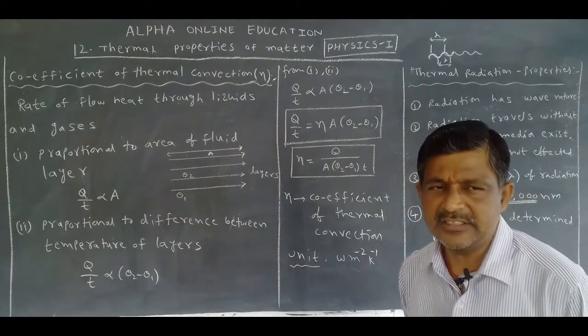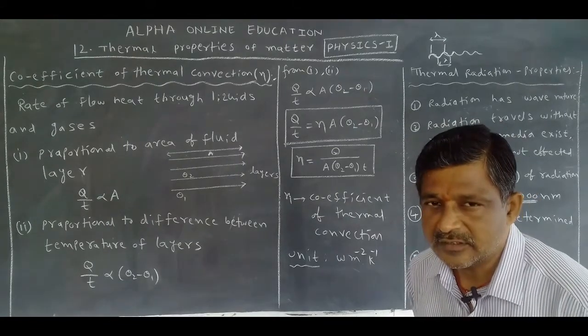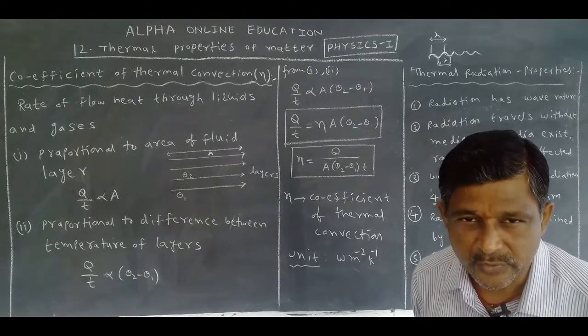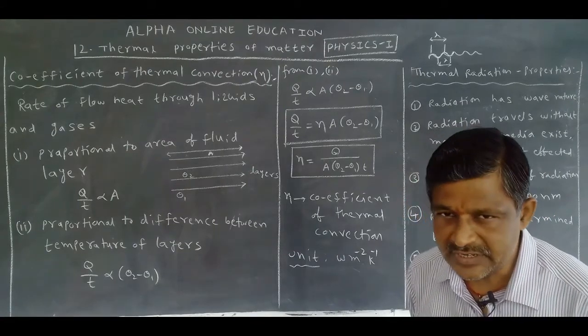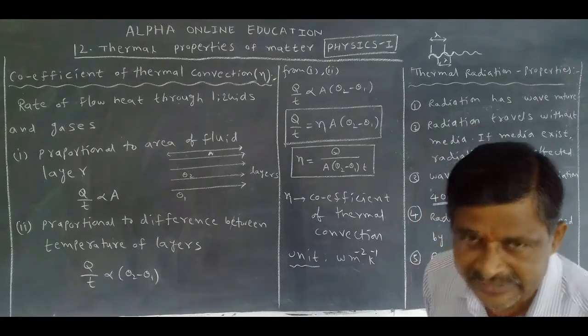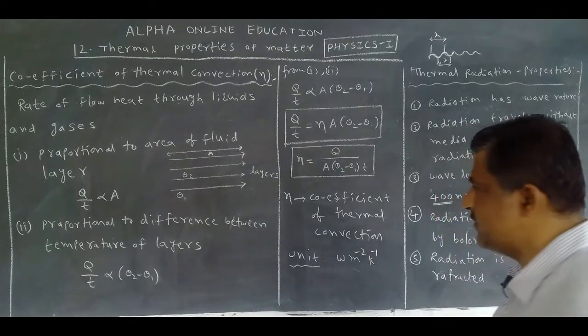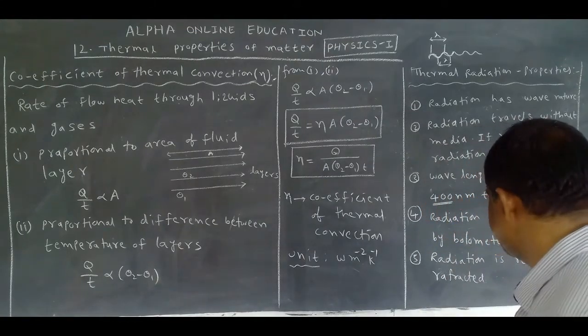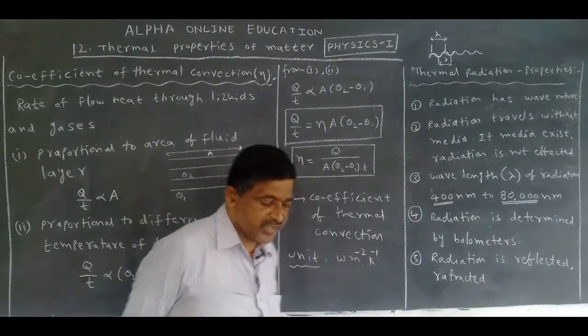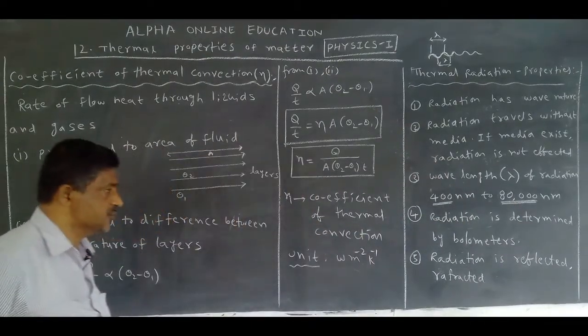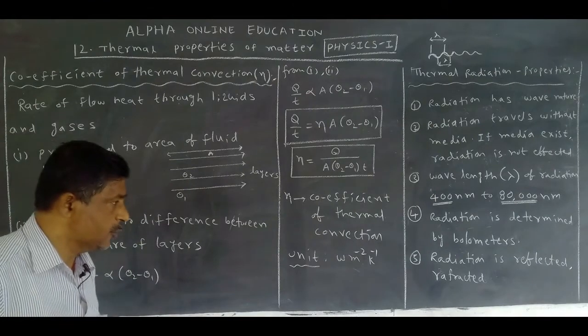The wavelength range of radiation is 400 nanometers to 80,000 nanometers. This is a very important point and must be remembered. The wavelength lies between 400 nanometers and 80,000 nanometers.